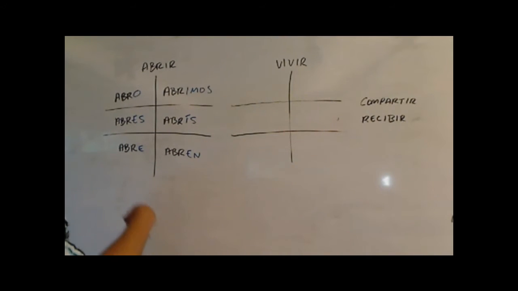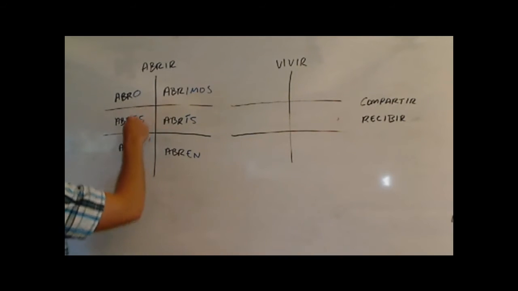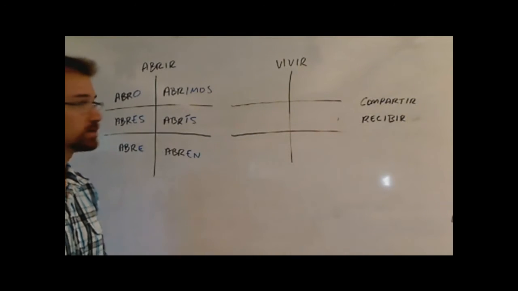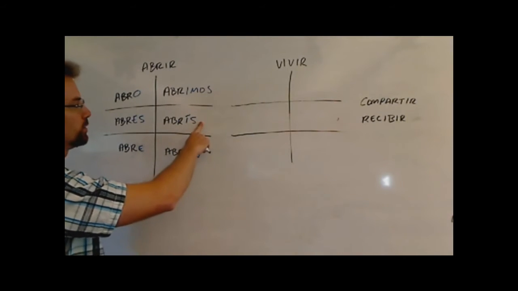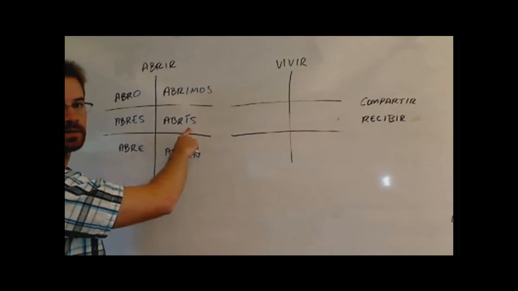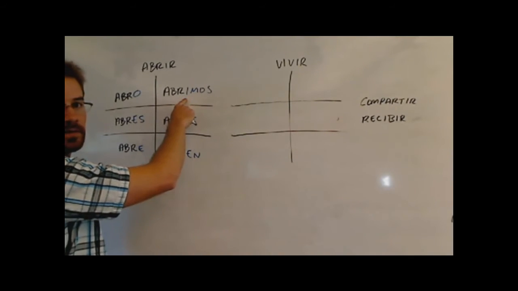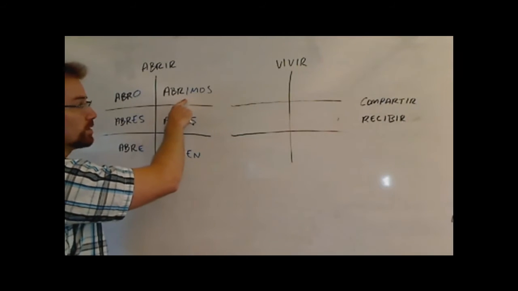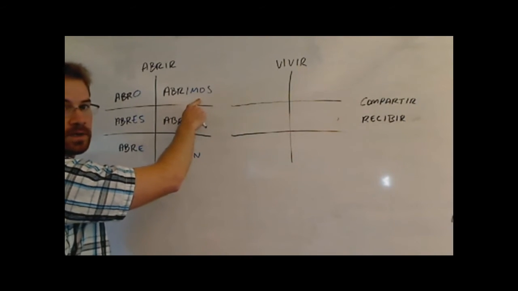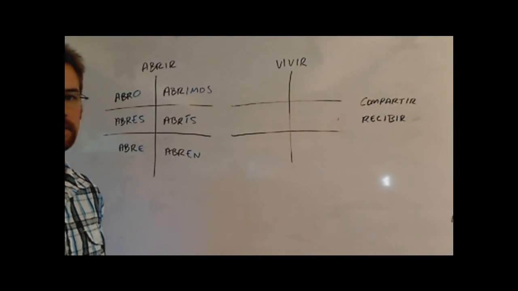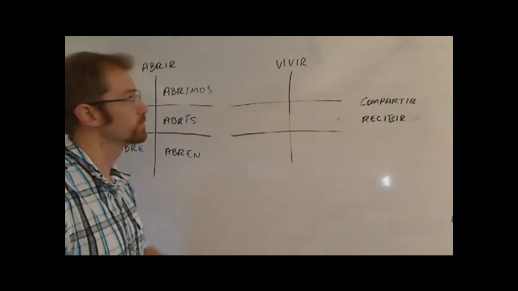You might notice that these look a lot like the ER verbs. That's because they are very similar. These endings right here are the same for ER and IR verbs, regular ones in the present tense. The only difference is here and here. Most likely you don't have to know this one for your Spanish teacher, but this one you probably want to know. So the difference between the ending for an IR verb in the present tense and an ER verb: ER verbs are emos, E-M-O-S. IR verbs are imos, I-M-O-S. So they're almost exactly the same, which makes it easier to learn because they're very similar.